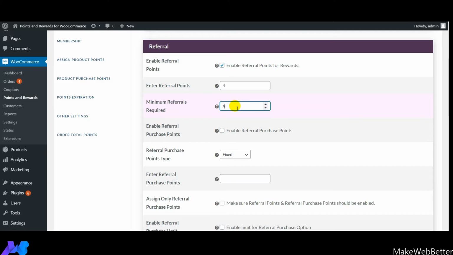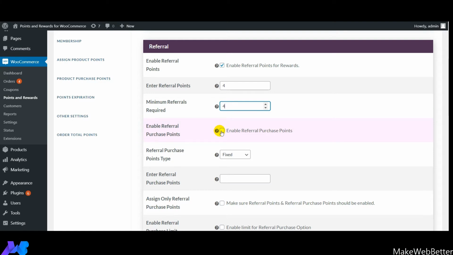so as to get the points as soon as he refers the links to his friend, or any relative. So with the help of this setting, you can set the minimum number of referrals required to win the referral points as rewards. The next setting that comes up is enable referral purchase points.